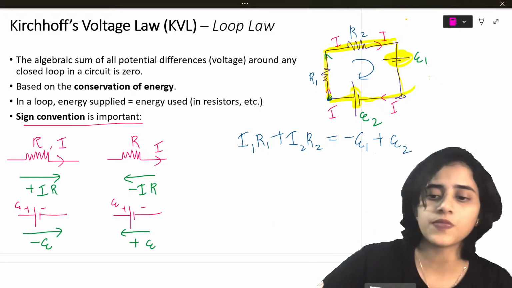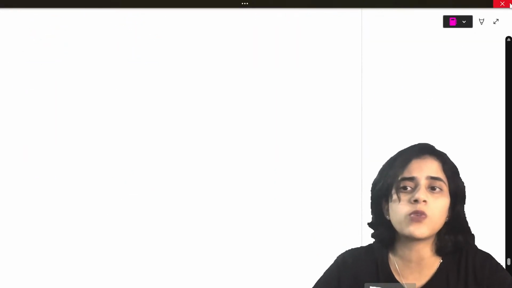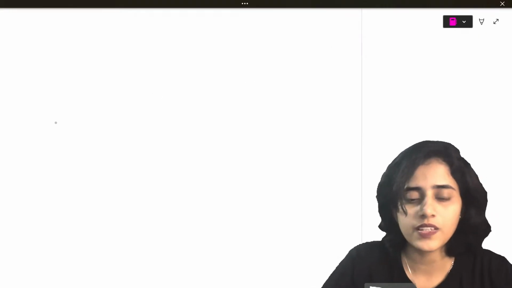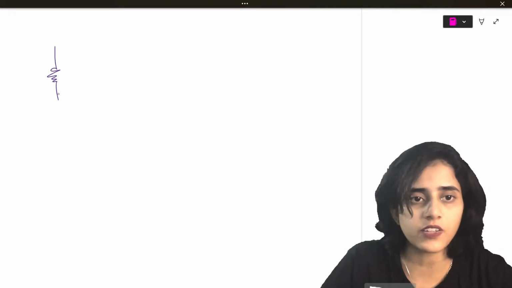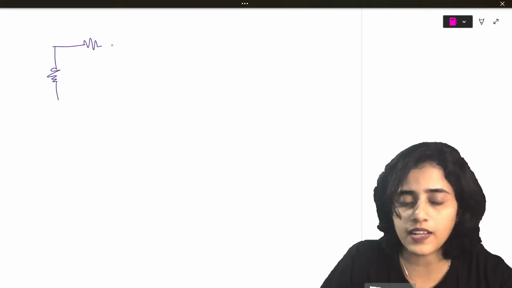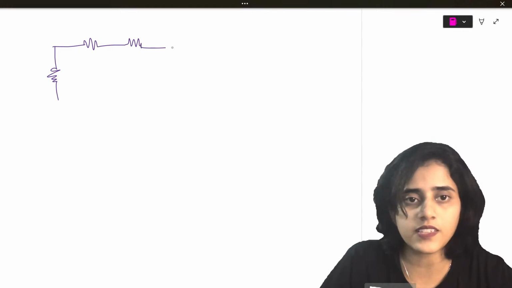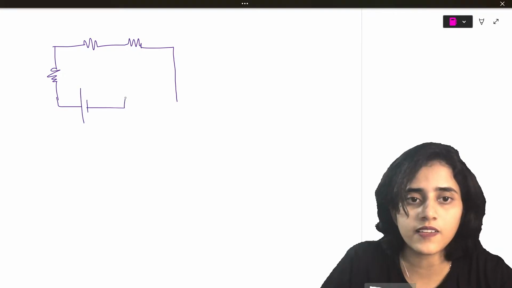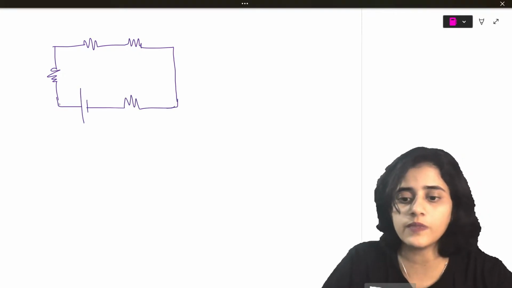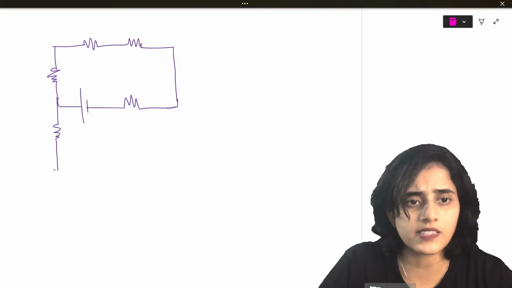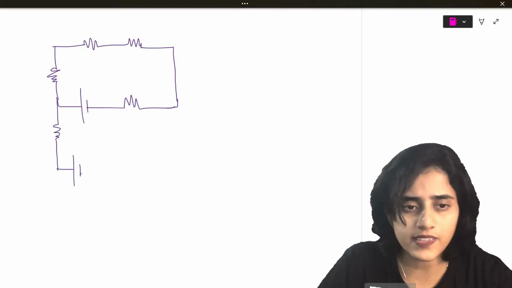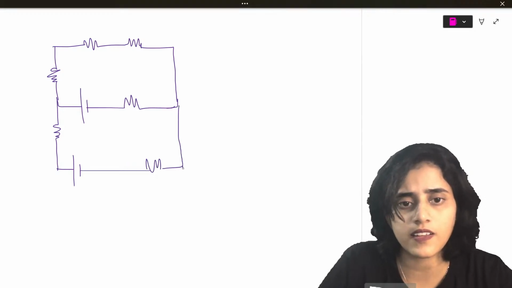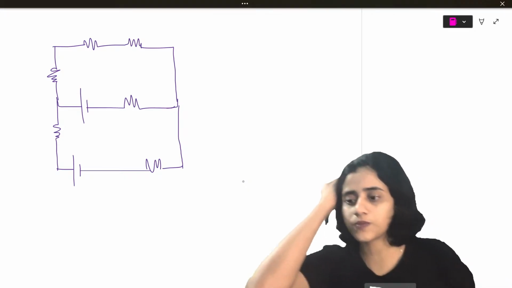Okay, that's all. Now we'll do one more, a little more advanced question, so that you understand better. So let's take a little more complex circuit. Let's put one resistor, another resistor, another resistor. Let me put a cell here, another resistor. I can put one more resistor here. I'll put another cell here, another resistor here, and then I'll close. So this is my circuit.